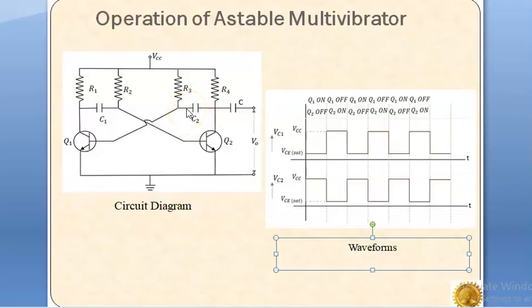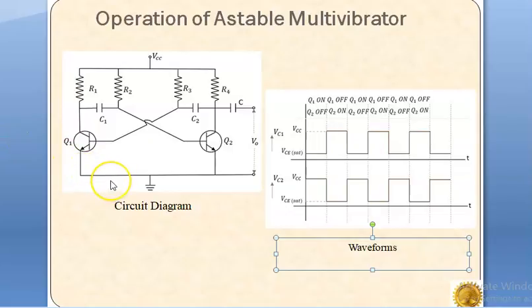When this voltage reaches nearly 0.7 volt, it puts the transistor Q1 in the forward biased condition. So the transistor Q1 starts conducting, and in this way the whole cycle is repeated.